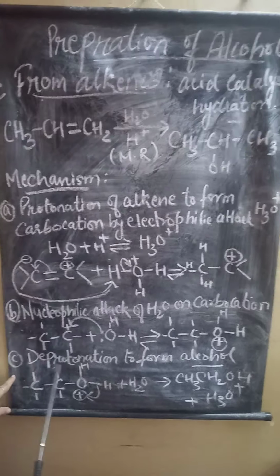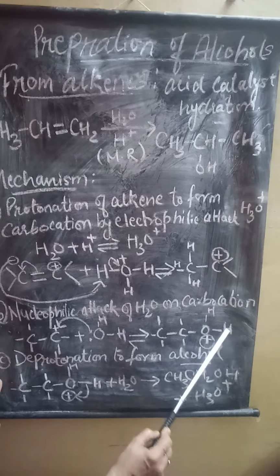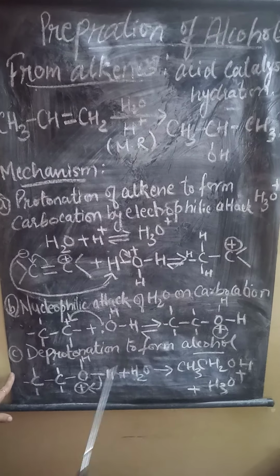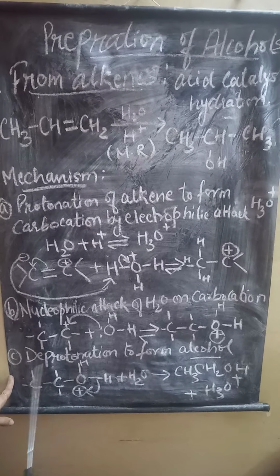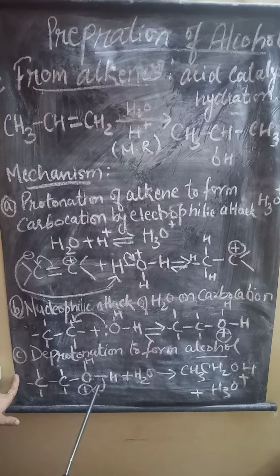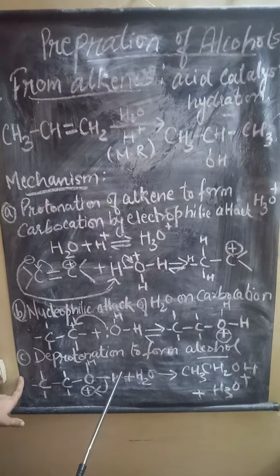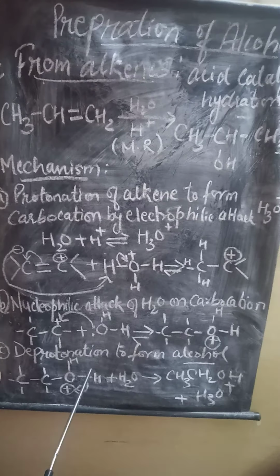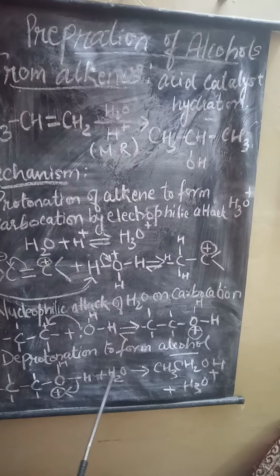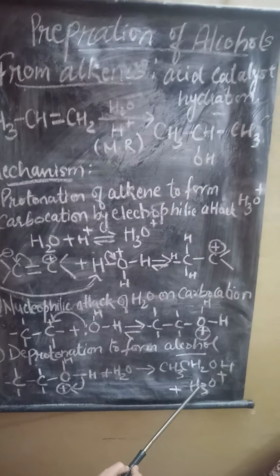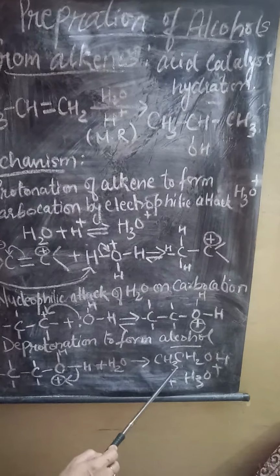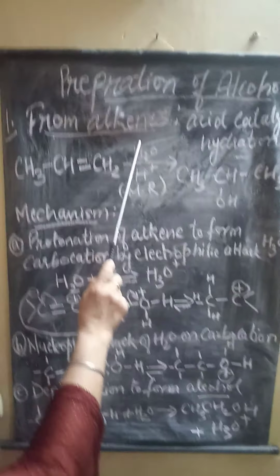Now the third step is deprotonation, the removal of the extra hydrogen present in it. Deprotonation to form alcohol. Here again, the oxygen in this protonated alcohol carries a positive charge. It takes the electrons from the bond between oxygen and one of the hydrogens and releases this hydrogen. This hydrogen is taken up by water, and the rest of the compound forms the alcohol. So this is the first method for preparing alcohol from alkenes.